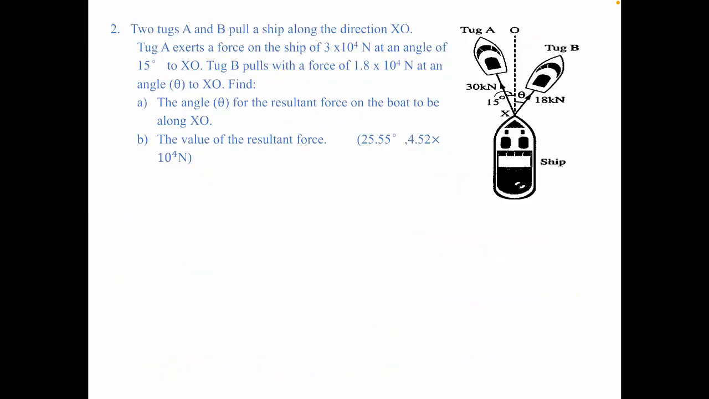Problem number 2. Two tugs A and B pull a ship along the direction XO, like this. Tug A exerts a force on the ship of 3 times 10 power 4 Newton at an angle 15 degrees to XO. Tug B pulls with a force 1.8 times 10 power 4 Newton at an angle theta, like this, to XO. Find A, the angle theta for the resultant force on the boat to be along XO.